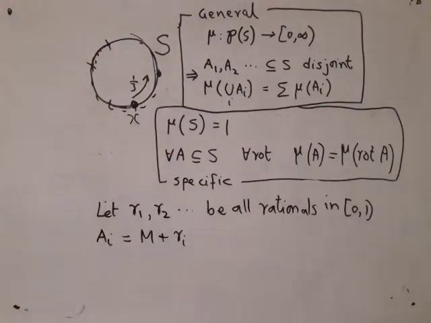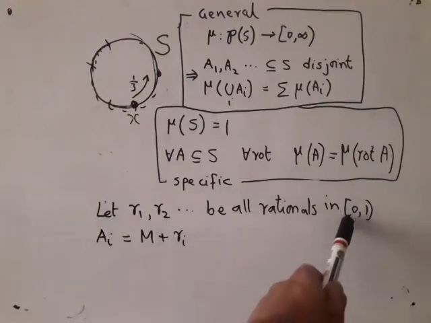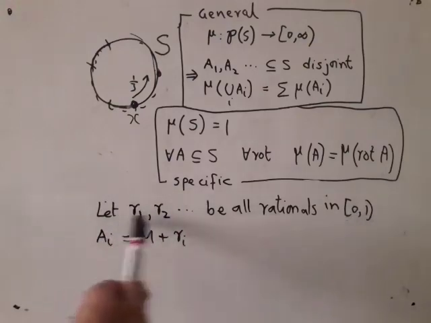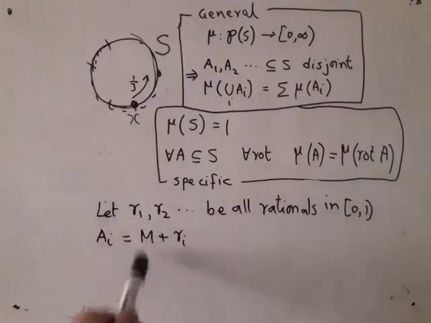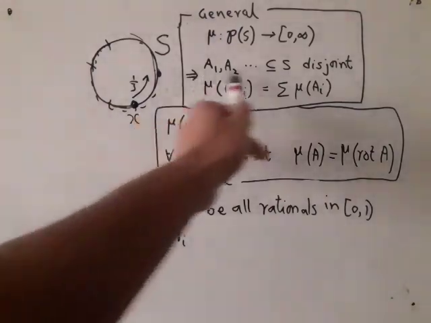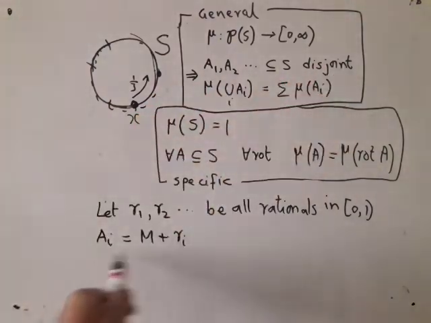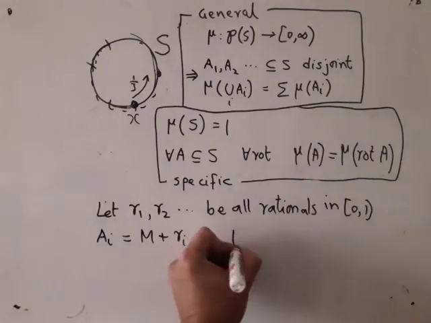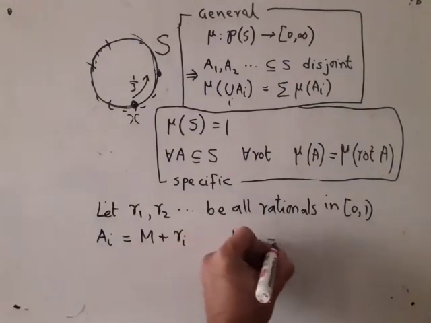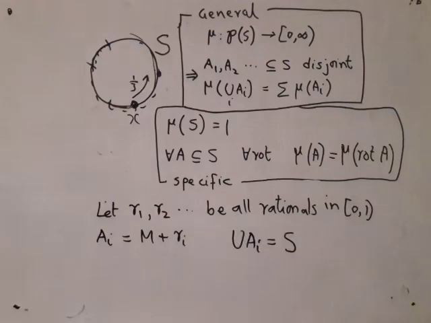Now suppose I take all the rationals in closed 0, open 1, R1, R2, they are countable, and you apply the appropriate amount of rotation to M to get your sets Ai. Then what I see is that Ai satisfies this condition. They are all disjoint, that's what I proved just now. And I also see that union of Ai must be equal to your entire S. Right? Now you get a contradiction.